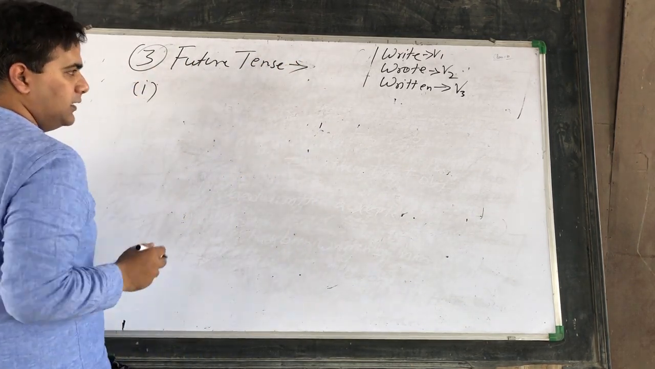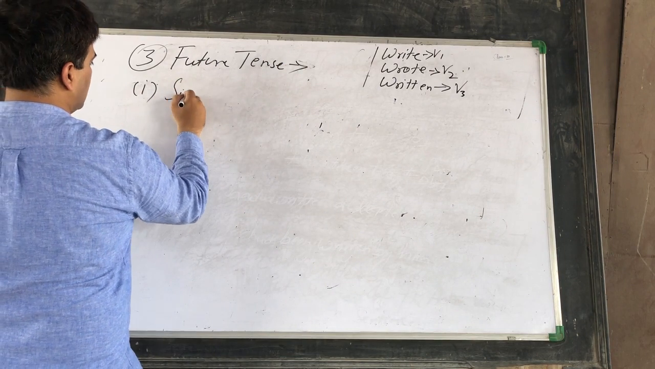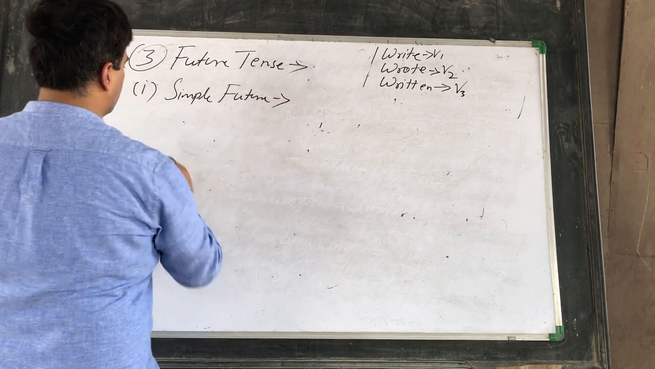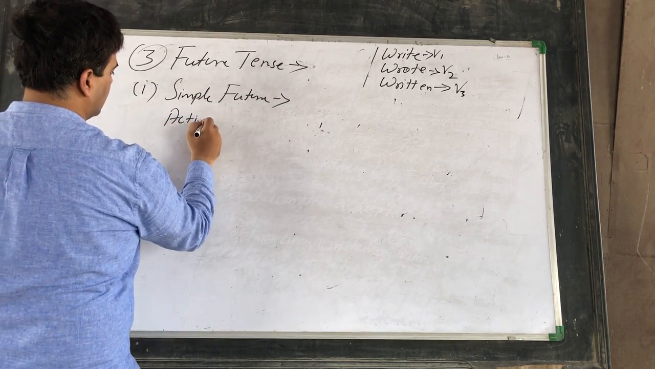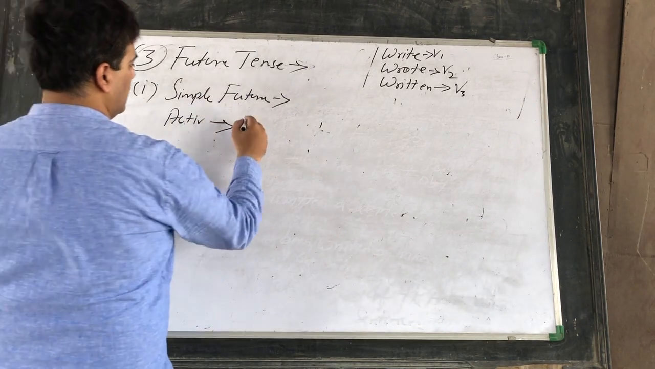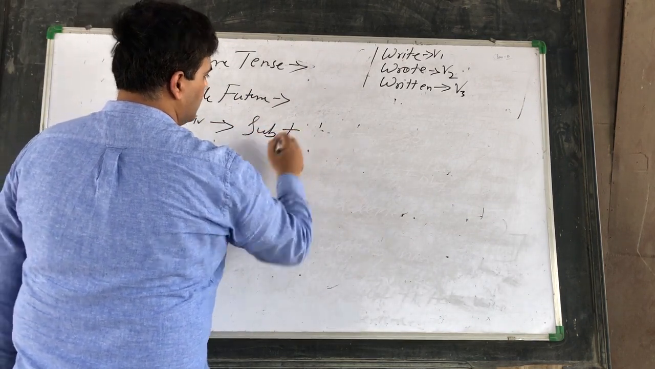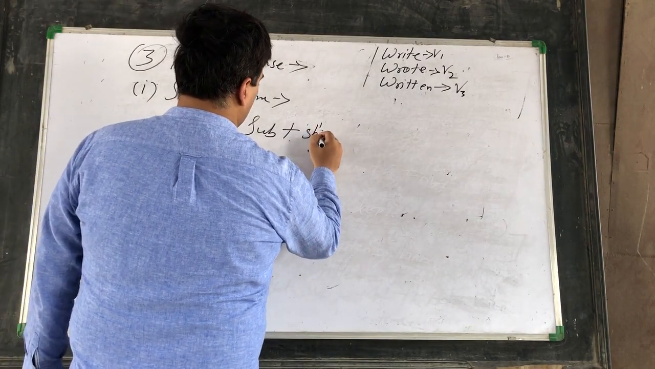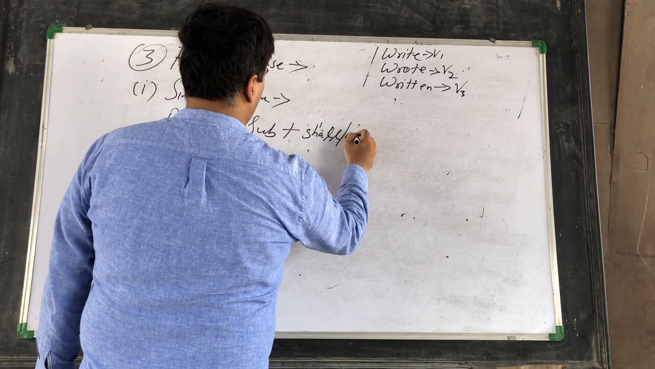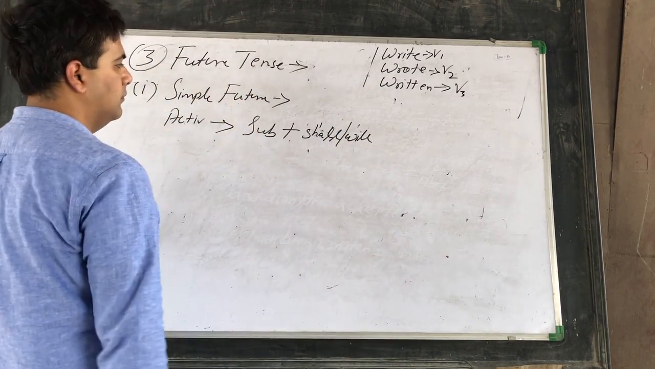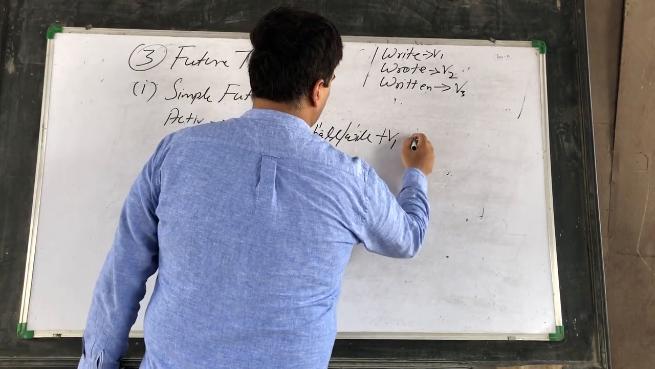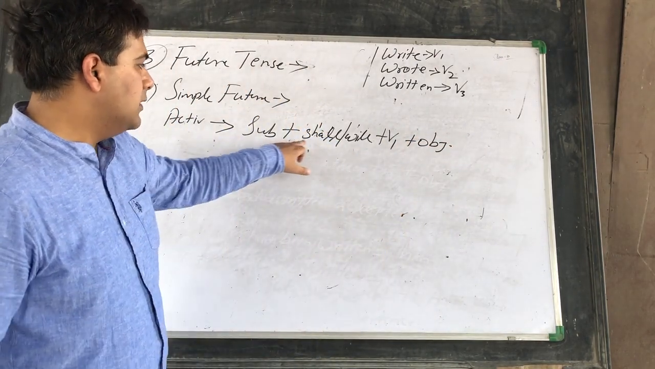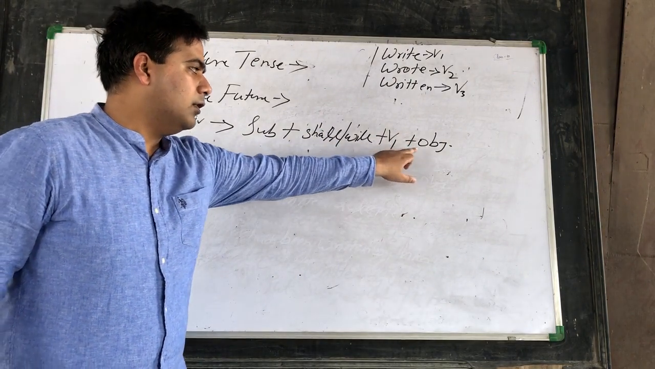The first category in this tense is simple future. The structure here in active voice is subject plus shall or will, then verb first form, then object.